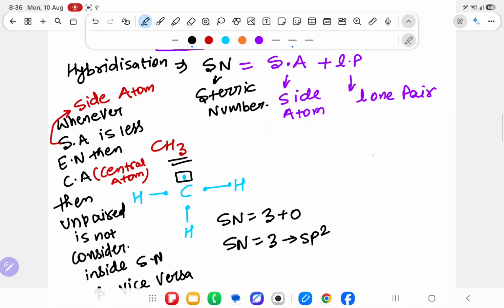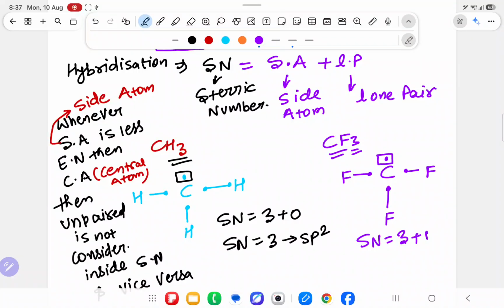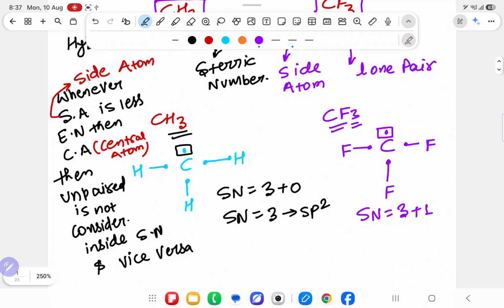But if I go with CF3, what will you say? Carbon still has 4 valence electrons. Fluorine always forms one bond, here one bond, here one bond. Over here, if you find the steric number, what will you say? The surrounding atoms of CF3 are 3 fluorines, plus this time the unpaired electron is considered as a lone pair. It will come inside the hybridization, and the hybridization will become 4, and it is sp3.